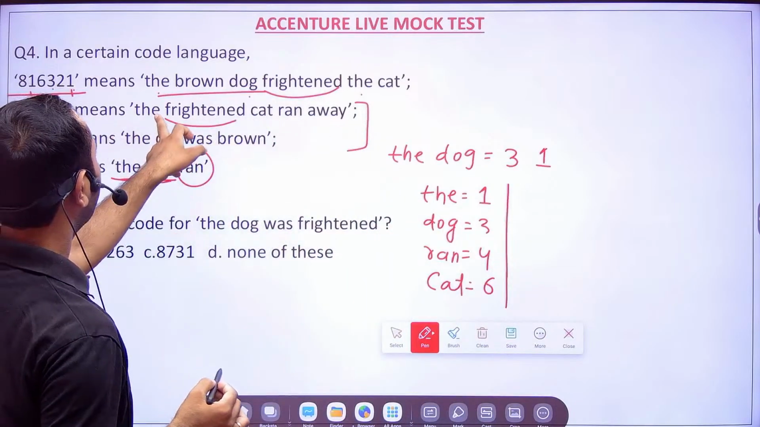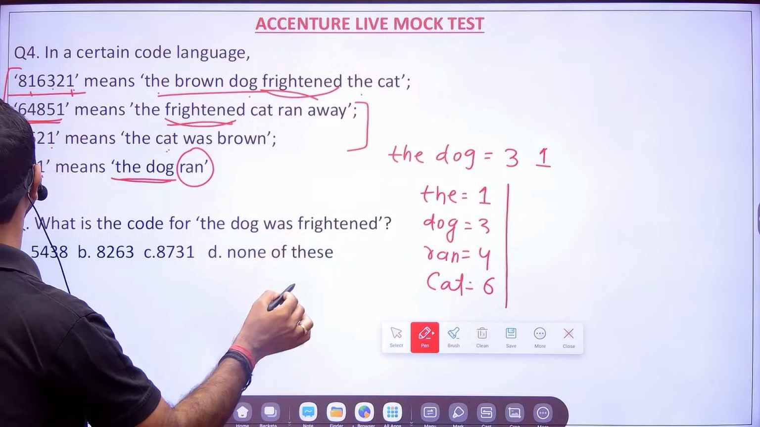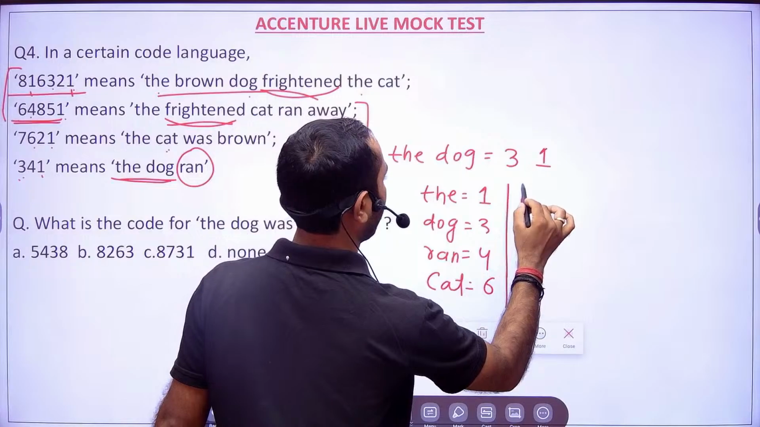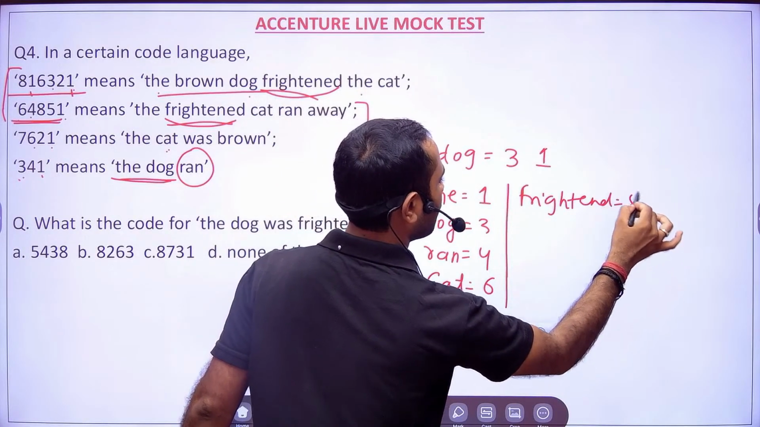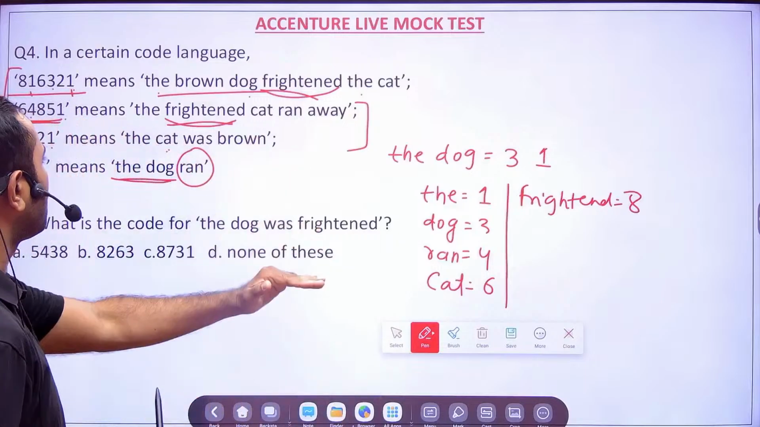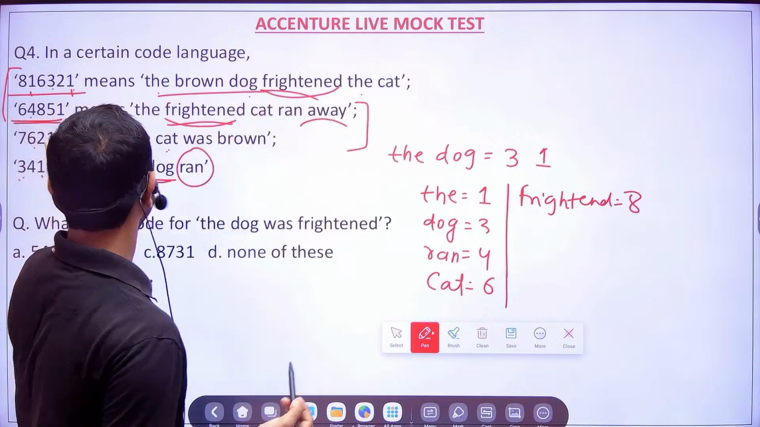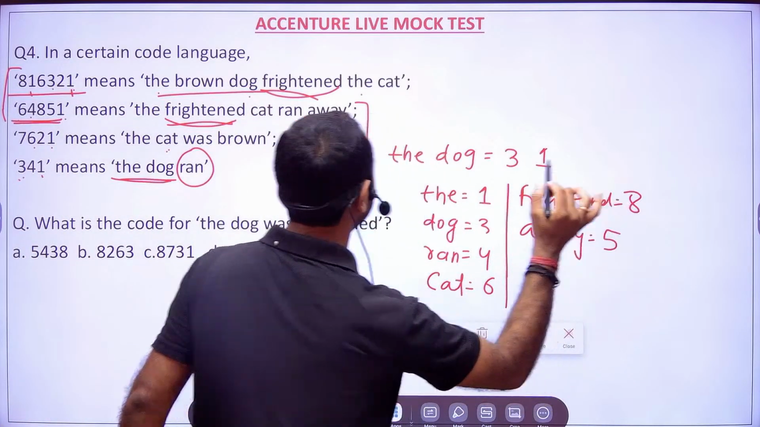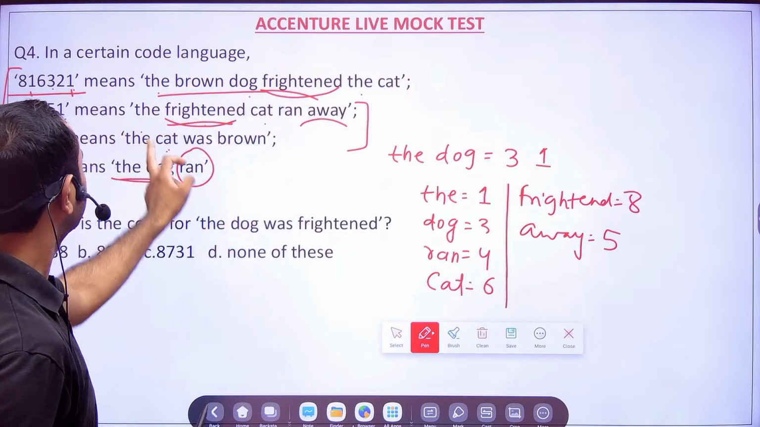Okay. Then frightened here and frightened here. What is common here? So 1, 3, 4, 6, 1, 4, 6, 8. So for frightened, we have 8, right? We are trying to put out all the codes. Now, for away, what will be the code? For away, sir, it will be 5, right? So we are able to find it out. So the frightened cat ran away. Fine. So we got this.